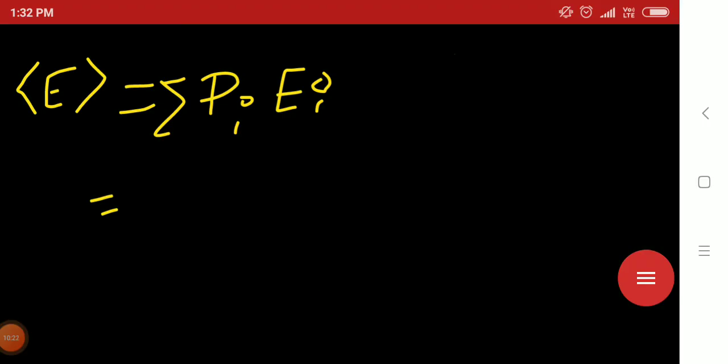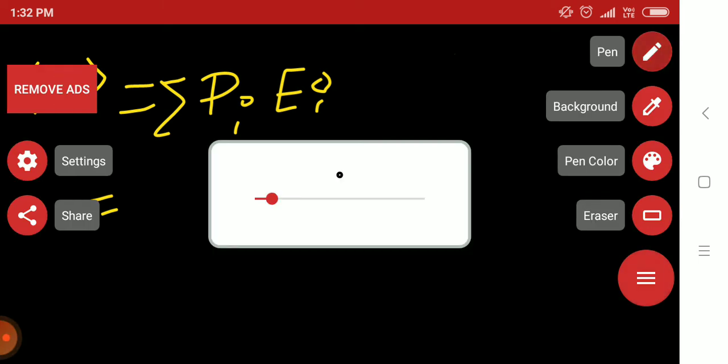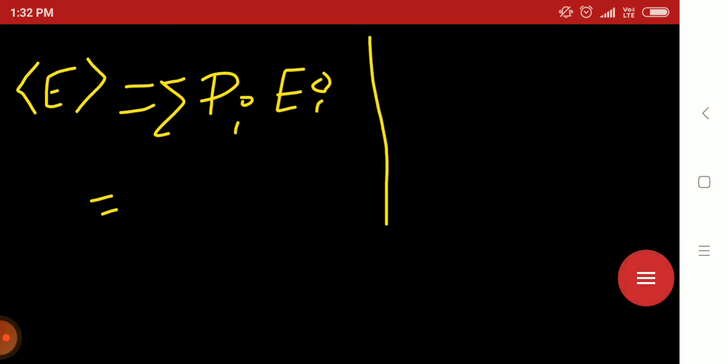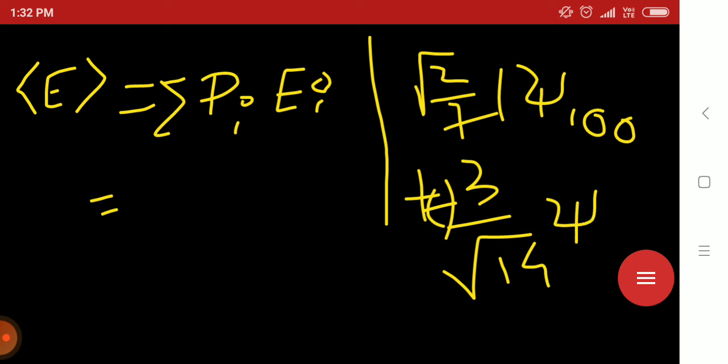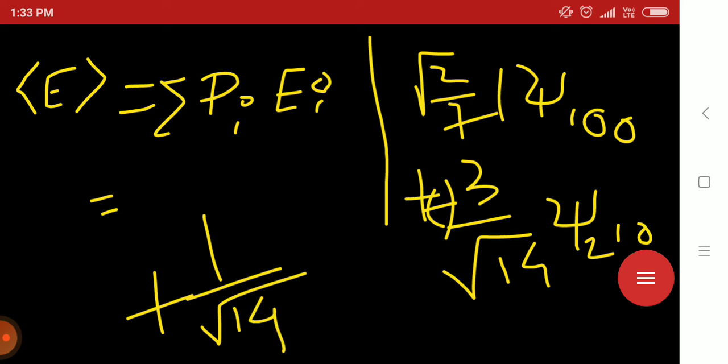So in the wave function we have got root 2 by root 7 psi 100 plus minus of 3 by root 14 psi 210 plus 1 by root 14 psi 322.